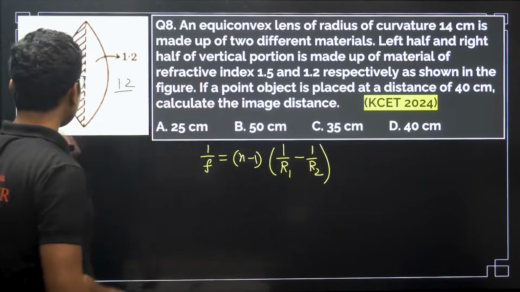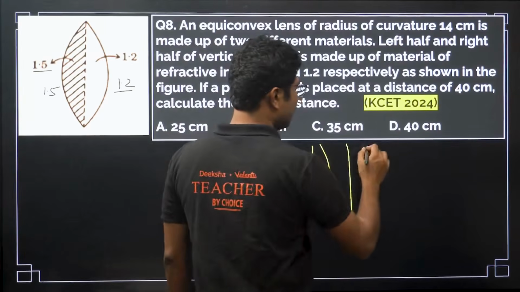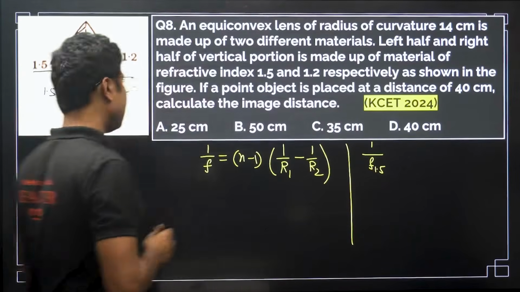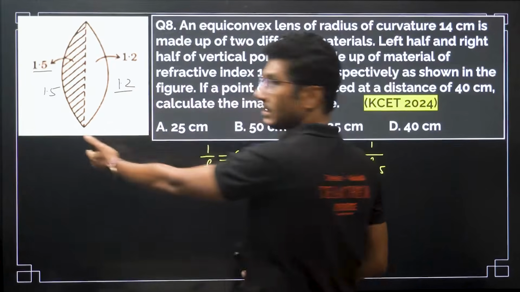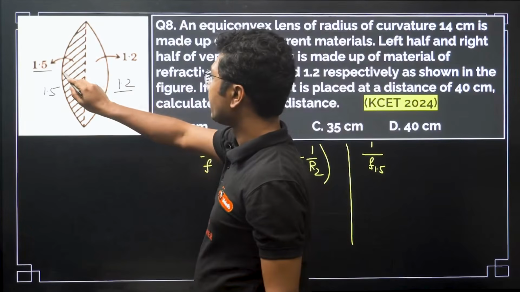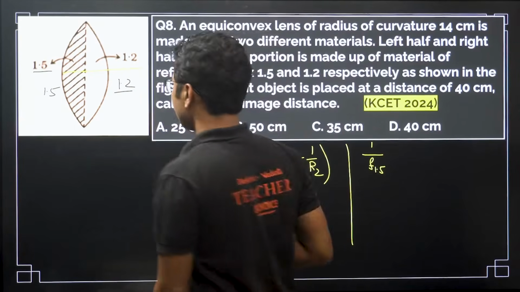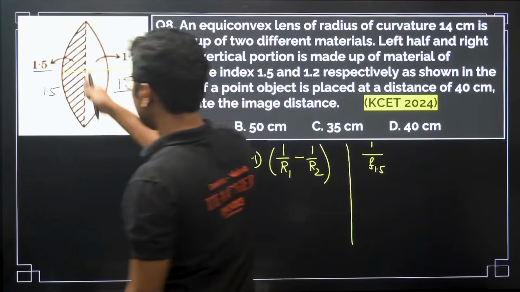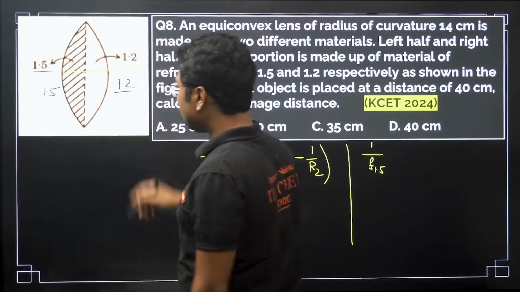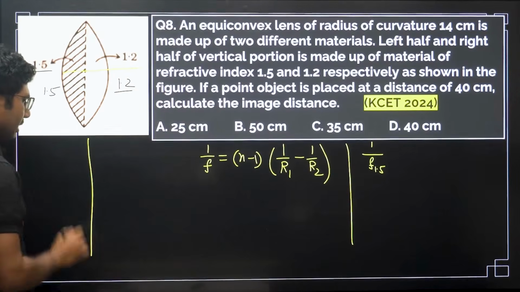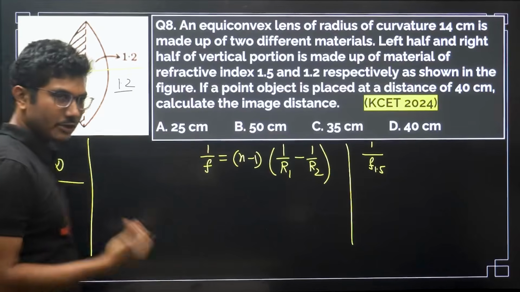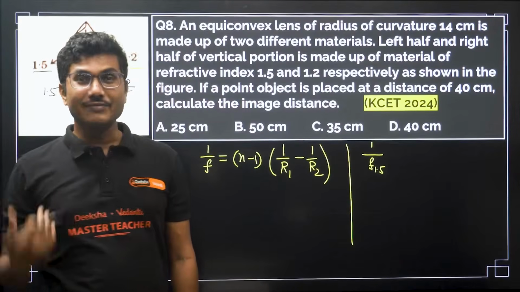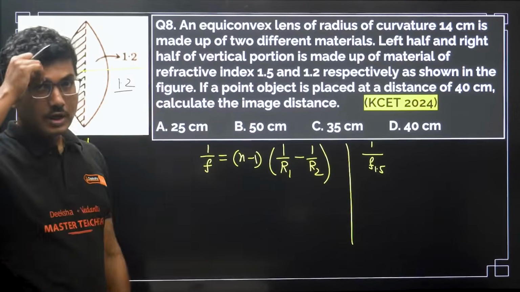First we will find the focal length for 1.5. So 1 by f 1.5, I am writing it like this. Now if you see, this is the lens, right? So this is the lens, meaning its radius of curvature on this side is R1, so R1 is positive. And what about R2? R2 you can consider this as R2, which is a single straight line. For a straight line, the radius of curvature is infinity, because it's a plane. A plane can be considered to be a part of a circle whose radius is infinite. That is the modern definition of a straight line, right?